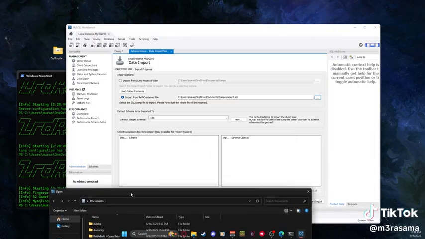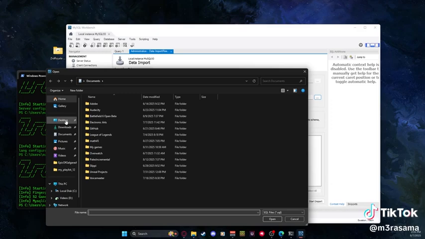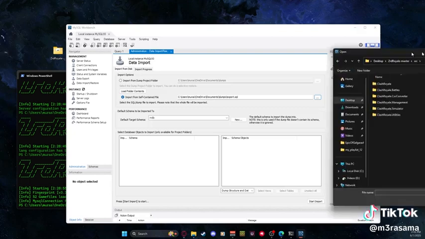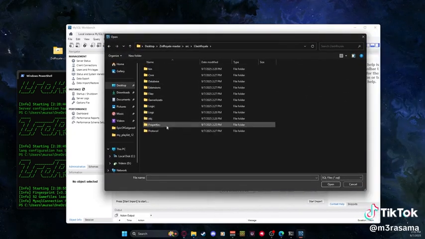From here, I'm going to click import from self-contained file, and I'm going to choose the file that I need. It's inside this folder right here, so Z Royale source, Clash Royale.